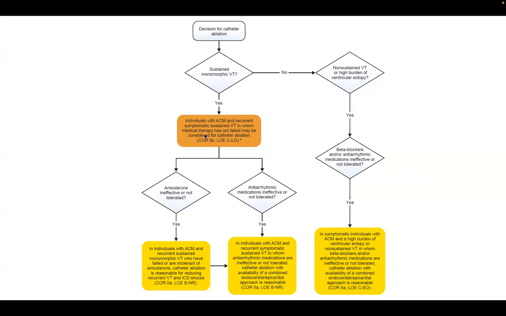First, we have to try medical therapy. If we have not tried medical therapy, then it is class 2B. We can straight away take him for ablation. That is class 2B. But some people will try medicines first, because the chance of success is very low in ARVC because of the modifying substrate. And if amiodarone is ineffective or not tolerated, then it becomes class 2A. Those who are intolerant of amiodarone, it is class 2A.